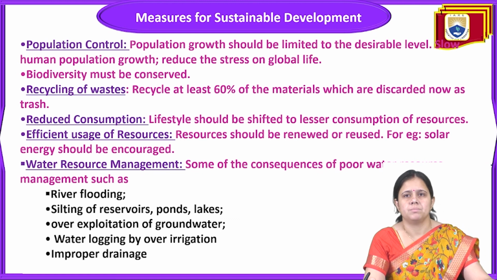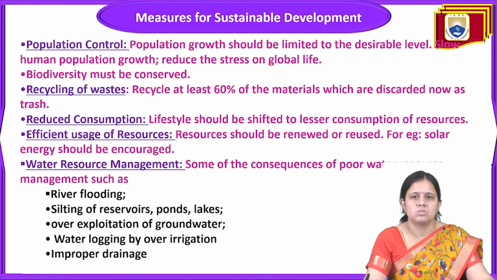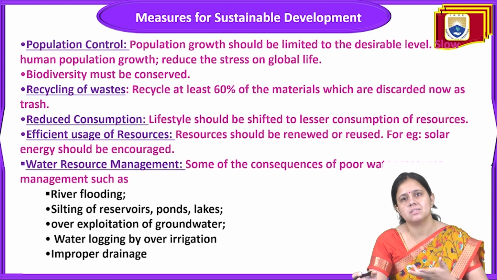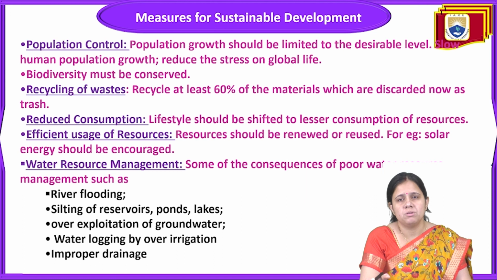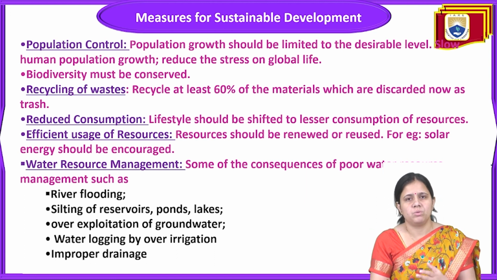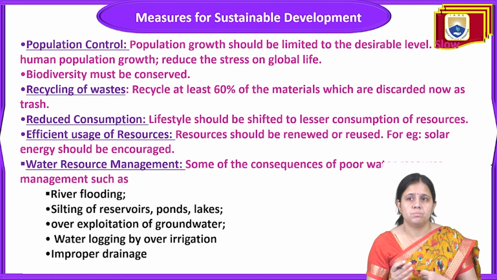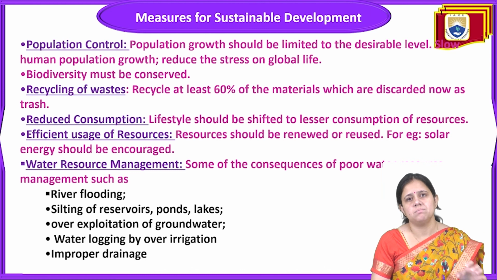Now comes to the measures for the sustainable development. Sustainable development can be measured in terms of population control, recycling of waste, reduced consumption, and water resource management. First, population control. Population growth should be limited at the desired level. Slow human population growth reduces the stress on global life. So human population growth should be slow, and biodiversity must be conserved.